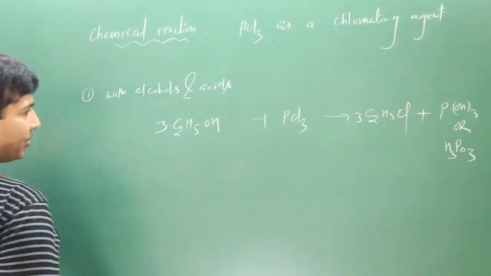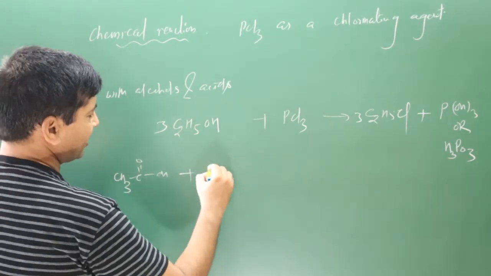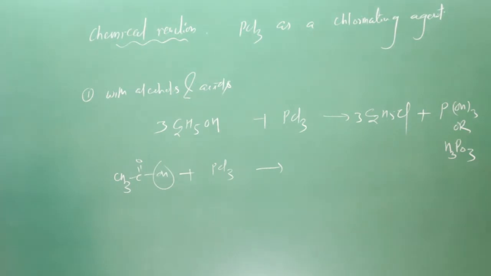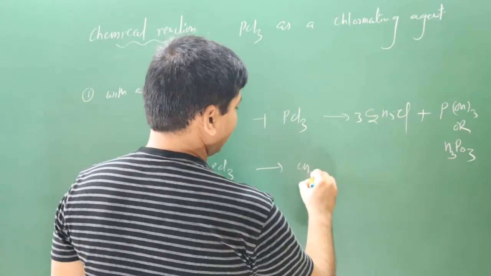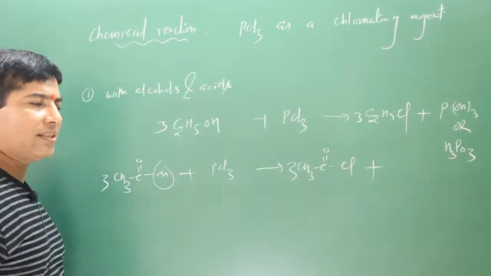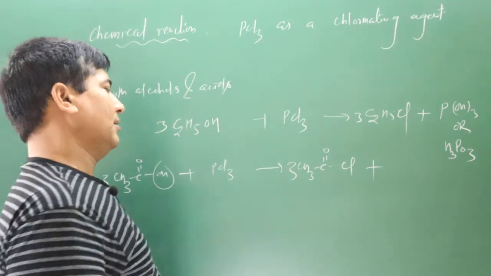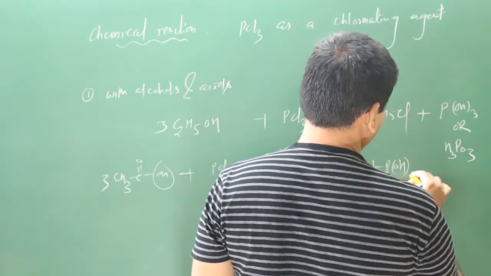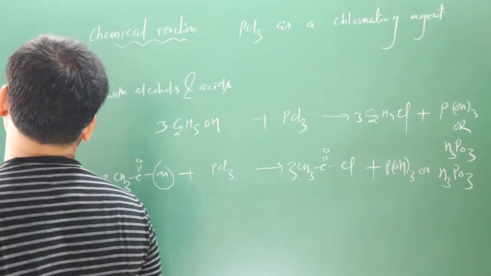In a similar manner, if I take an acid also, CH3COOH, reacting with PCl3, again the same case. The OH group will be substituted. 3 Cl are there, so I take 3 molecules. We get 3 CH3COCl. This is the derivative of acetic acid, a derivative of acid, acyl chloride, and again we get P(OH) whole thrice. It can be written as H3PO3, phosphorus acid.